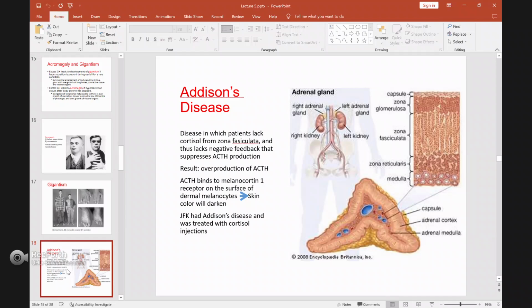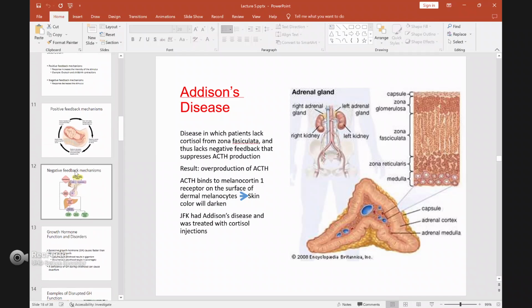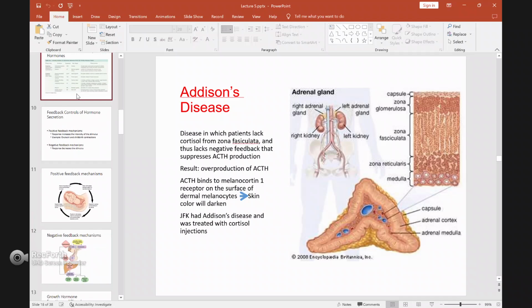Adrenocorticotropic, sorry, adrenocorticoid, it's very hard to pronounce. Let me check what the name is.